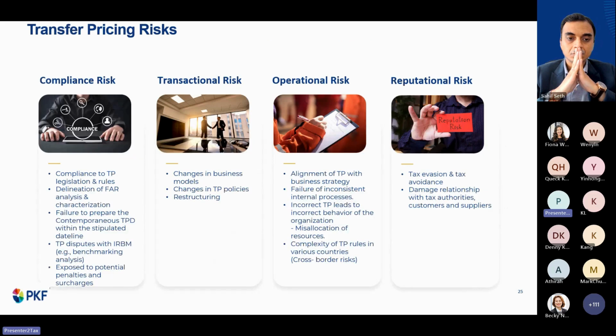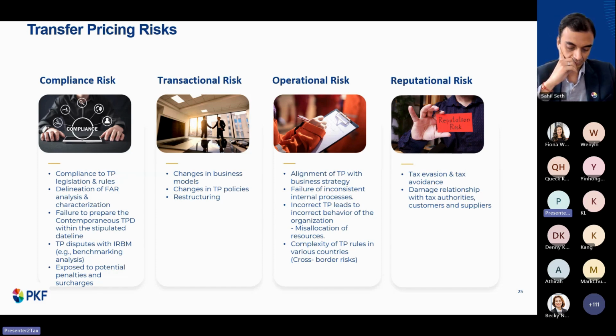So let's look at the transfer pricing risk involved in that. You will be looking at the four types of risk here: the compliance risk, transactional risk, operational risk, as well as reputational risk.